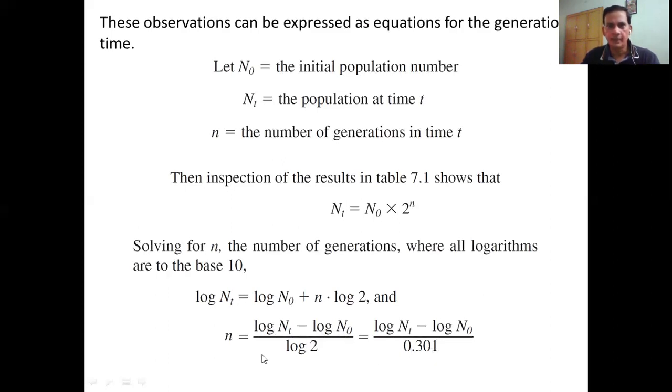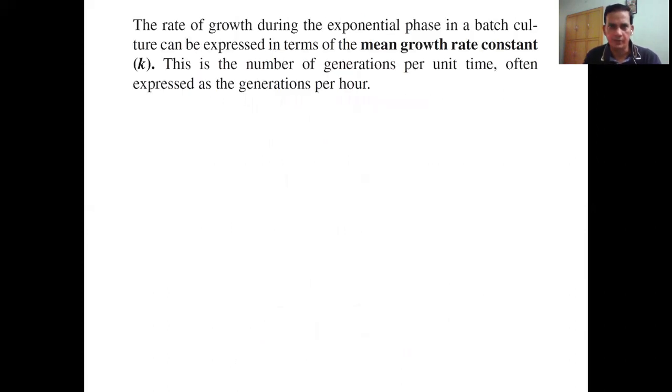So ultimately, if we want to know the number of generations at any time, we need log NT and log N0, the log of the initial population and the log of the population at that particular time. If we subtract the log of the initial from the log of that population, and divide by 0.30, we exactly get how many generations have been there in that time point.